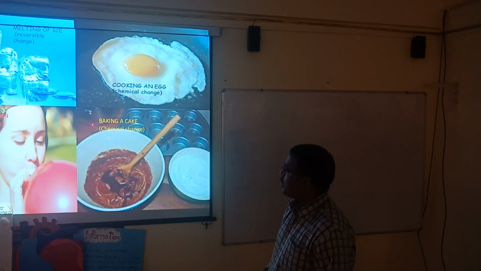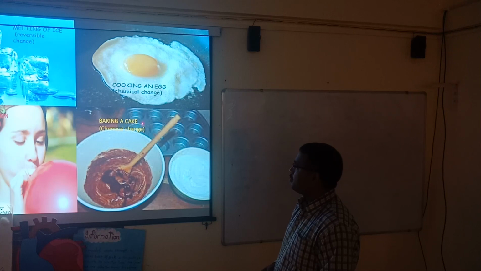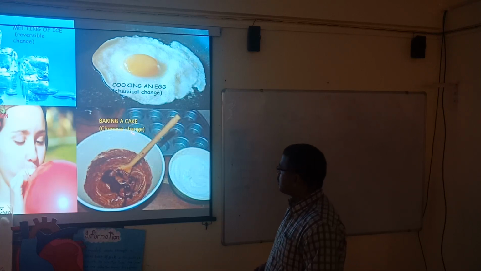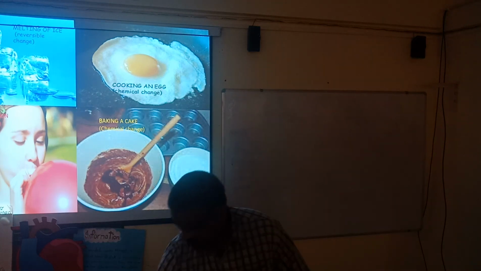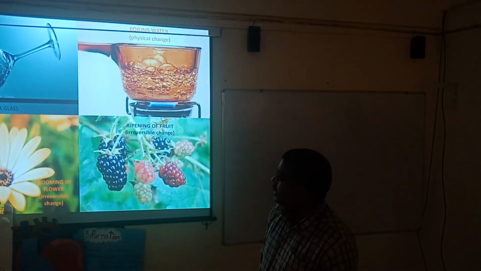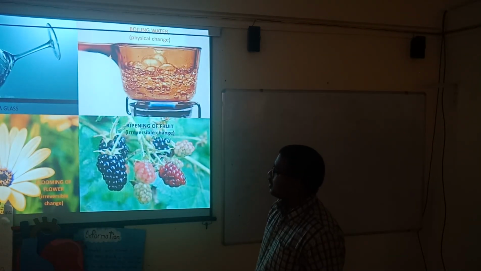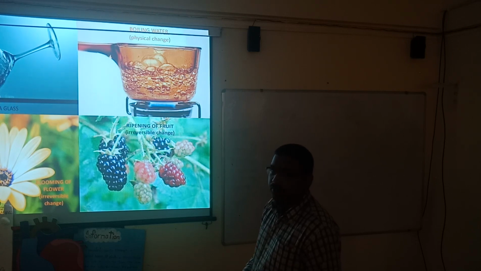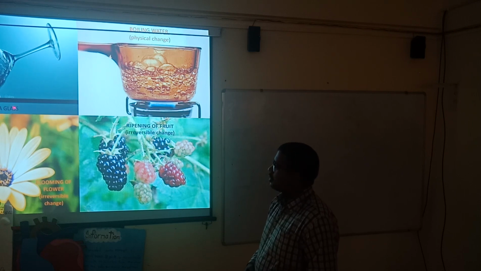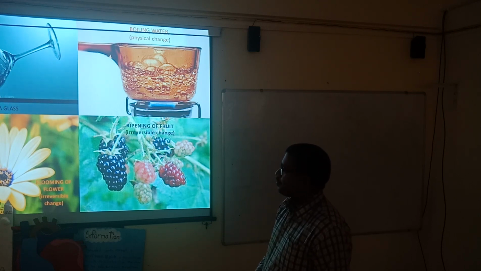Baking a cake: once the cake is baked, it does not get converted back into raw cake. That's why it is a chemical change. Again, breaking a glass: once the glass is broken, if we apply high temperature, it gets converted into glass again.